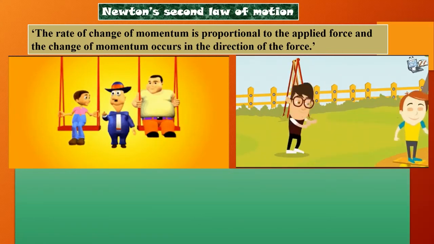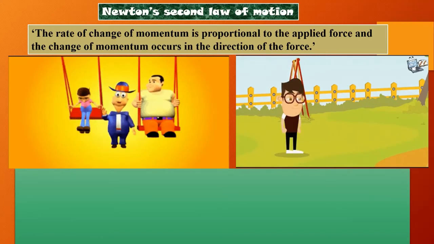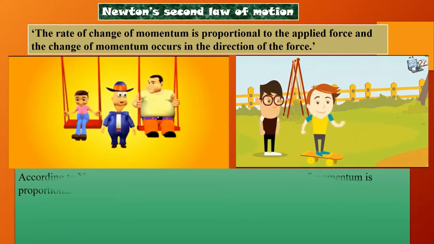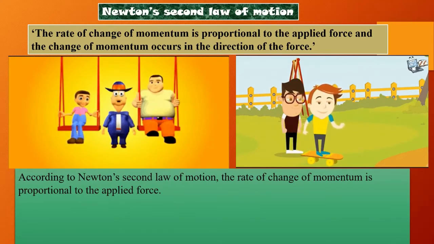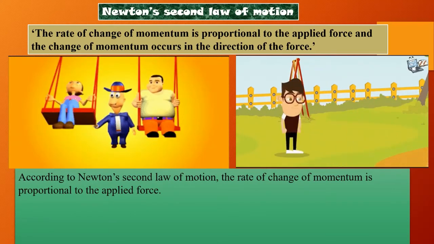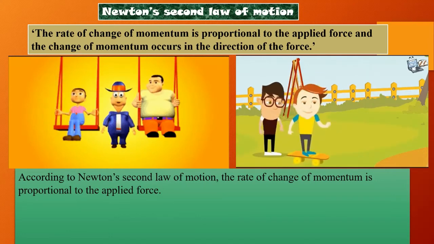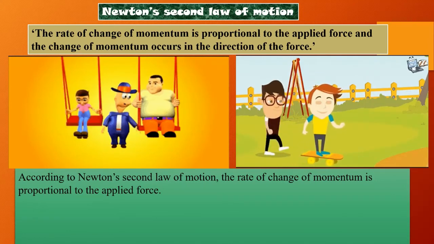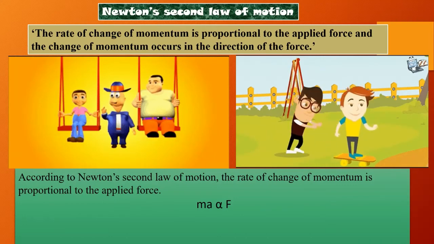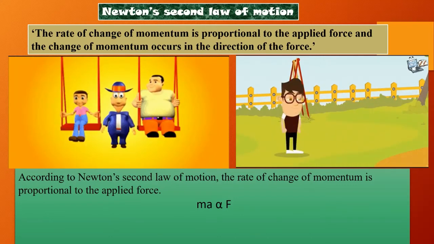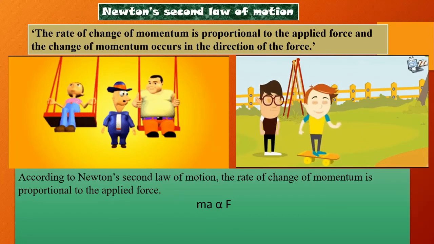There are a few things other than the statement which are important related to the second law. According to Newton's second law of motion, the rate of change of momentum is proportional to the applied force. See, the rate of change of momentum is ma, which is directly proportional to force.